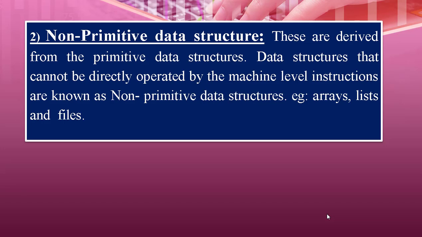Data structures that cannot be directly operated on by machine level instructions are known as non-primitive data structures. Examples are array, list, files. In simple words, a data structure which is derived from a primitive data structure is called a non-primitive data structure.